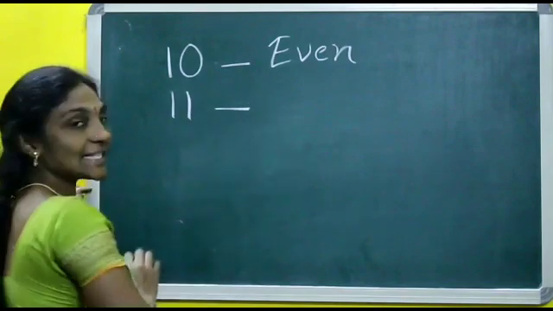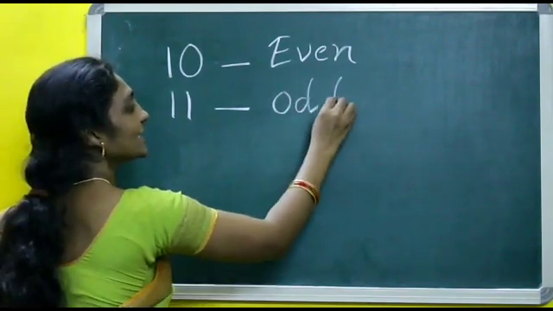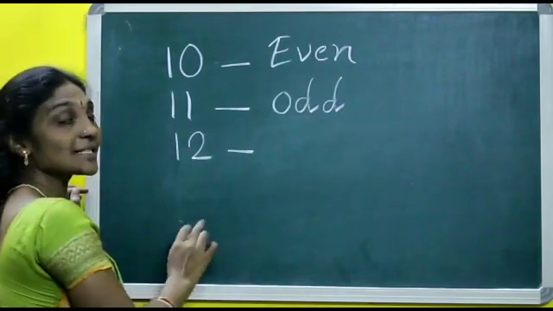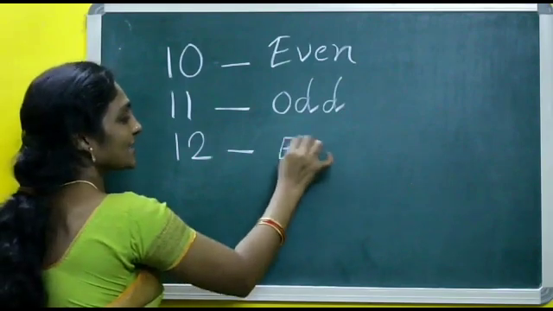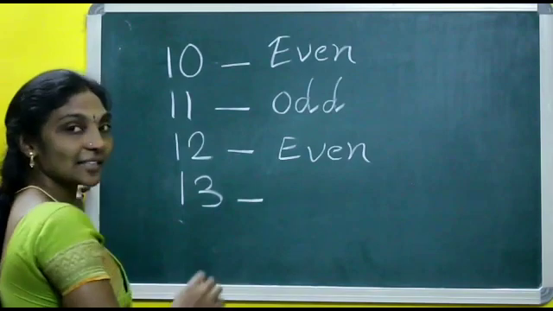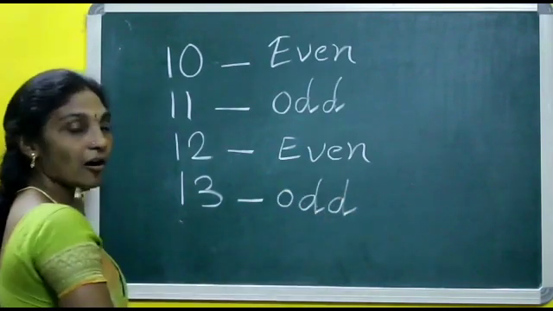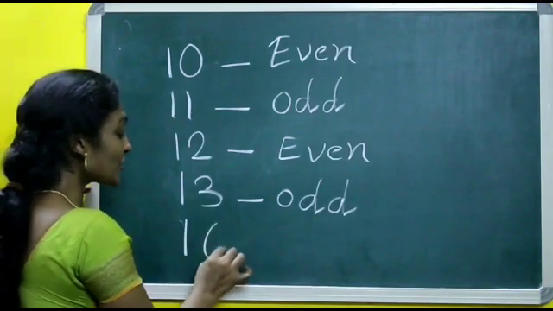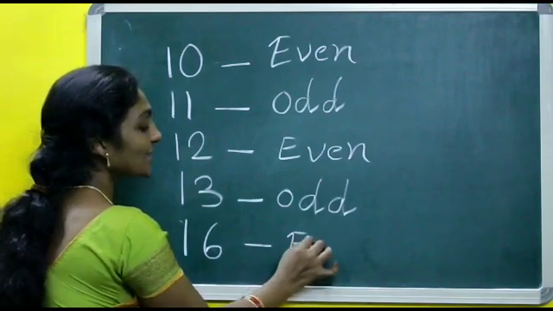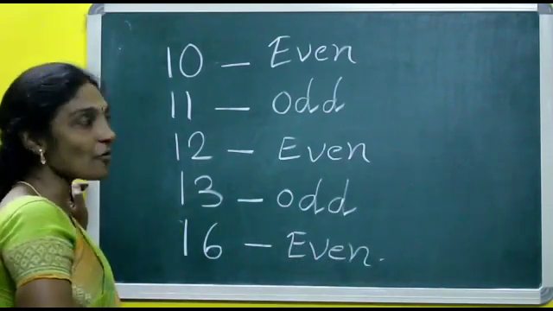If I take 11 things, 11 is odd. 12. We have drawn 12 apples. 12 is even or odd? Yes, even. Then 13. 13 is odd. Then 16. If I take 16, 16 is even.